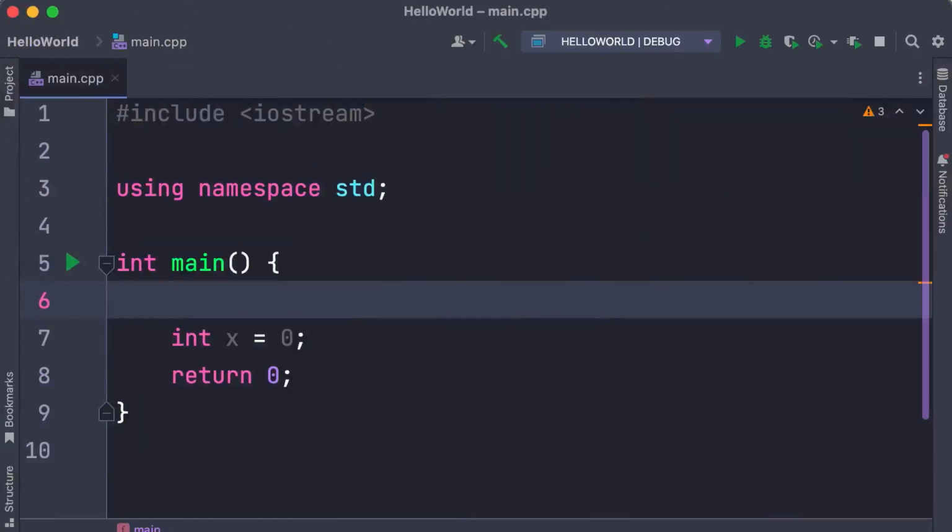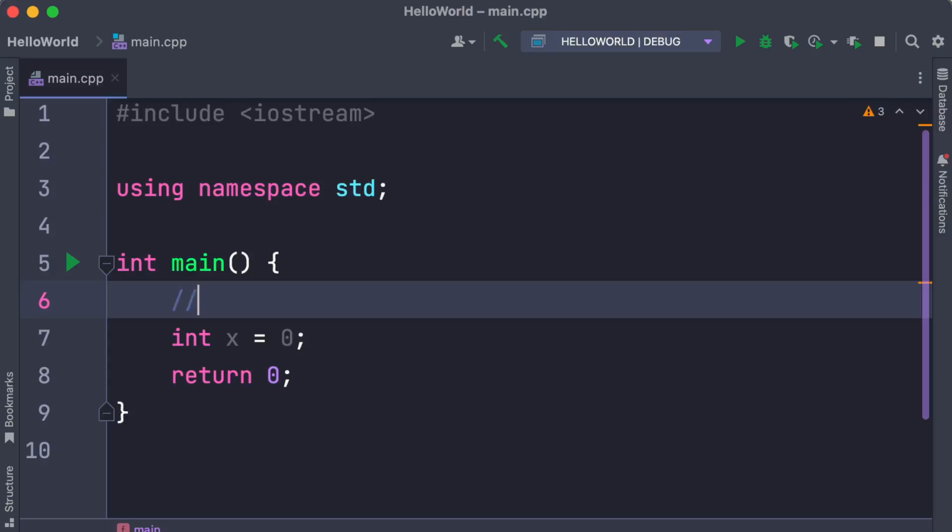All right, the last thing we're going to cover in this section is comments. We use comments to clarify our code and to make it easier to understand. As I told you before, comments don't get compiled. Now in C++, we have a couple of different ways for writing comments.